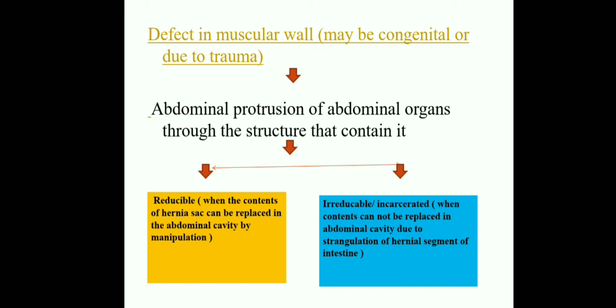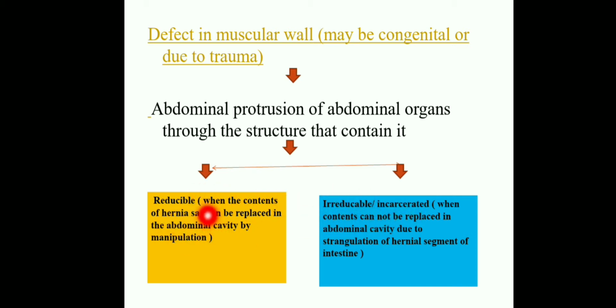We will see here the protrusion of abdominal organs through the structure that contains them. Hernias are either reducible or irreducible. Two conditions are there: the first is reducible and the second is irreducible.